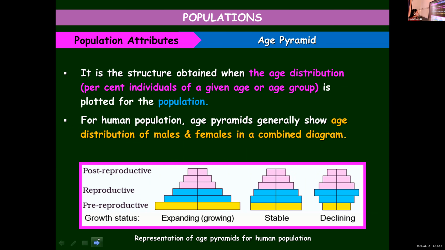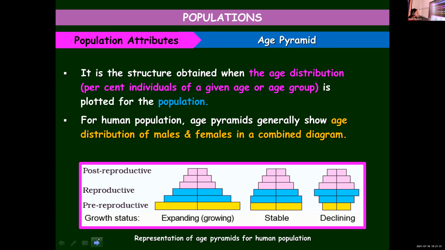What is shown in yellow indicates the percentage of individuals in the pre-reproductive stage, meaning children who have not reached their reproductive phase, whereas the young individuals in the reproductive phase are shown in blue. Those shown in pink belong to the post-reproductive group, the percentage of people in post-reproductive age, those who cannot reproduce, those who have become infertile depending upon age, and their percentage is shown in pink.